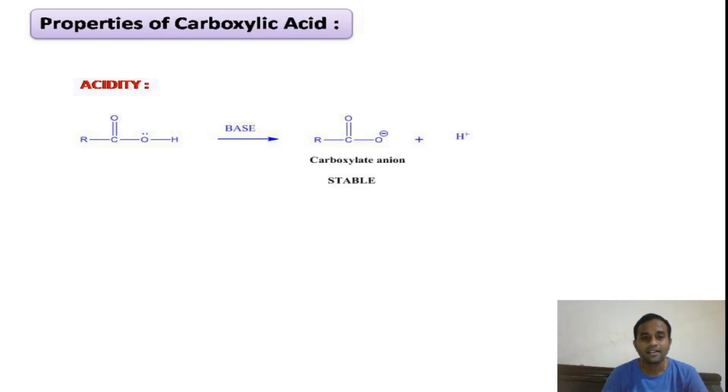And the acidic strength of the compound depends on the stability of the anion formed in this reaction. So the strength of the carboxylic acid depends on the stability of the carboxylate anion formed by losing the H plus ion in the presence of a base.